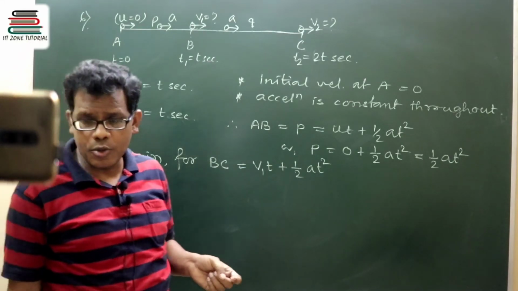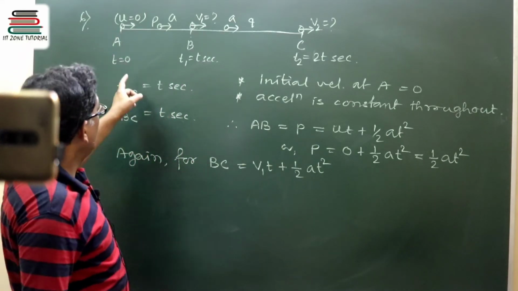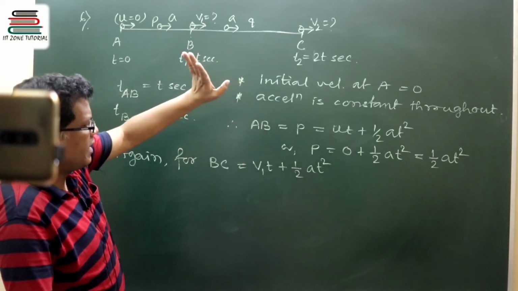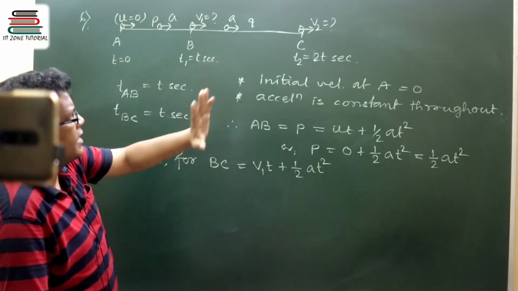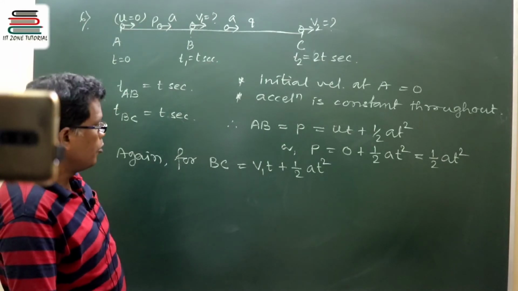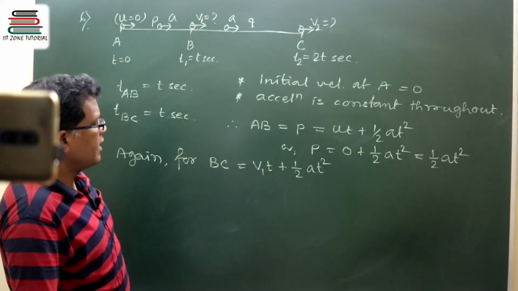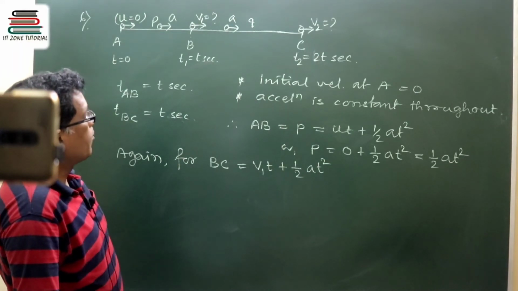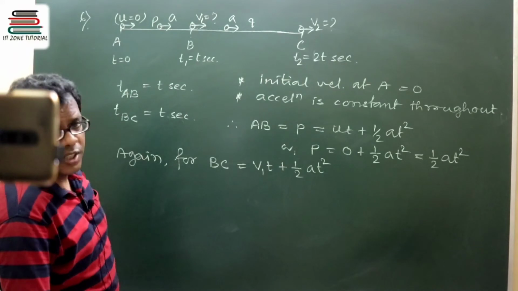So try to follow this, as you can see, go through question number 6. We are discussing question number 6, right? So in BC, B being the starting point and C the finishing point, this distance of separation is Q. So Q can be written as v1 into t plus half at square. But the problem is I do not know the velocity v1.